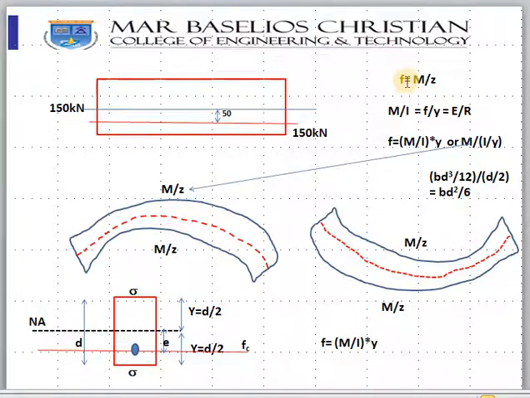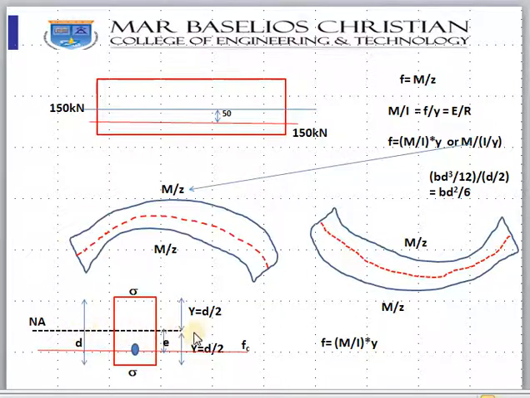And we know that F is equal to M by Z, using the formula M by I is equal to F by Y is equal to E by R. We can write it like this also: F is equal to M by I into Y, or M by I by Y, whereas I by Y is Z. And BD cubed by 12 is I for a rectangular section, Y is D by 2, because we were finding out the stress at the top fiber and bottom fiber.